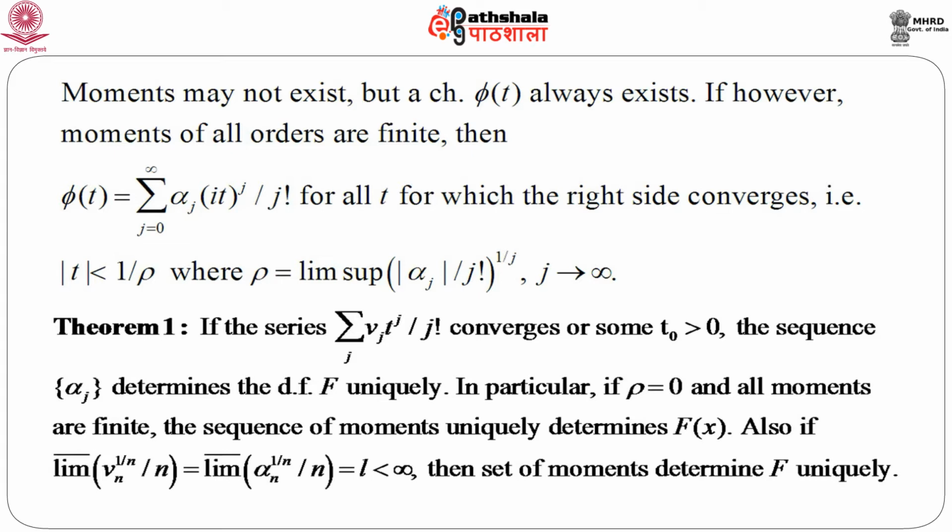Also, if the lim sup of alpha n to the power 1 by n, divided by n, equals L, which is less than infinity, then the set of moments determines F uniquely. So, this gives a nice theorem on the conditions under which the moments will determine a distribution function uniquely.